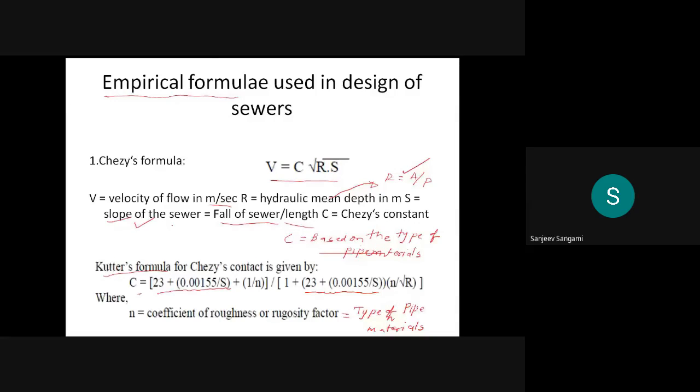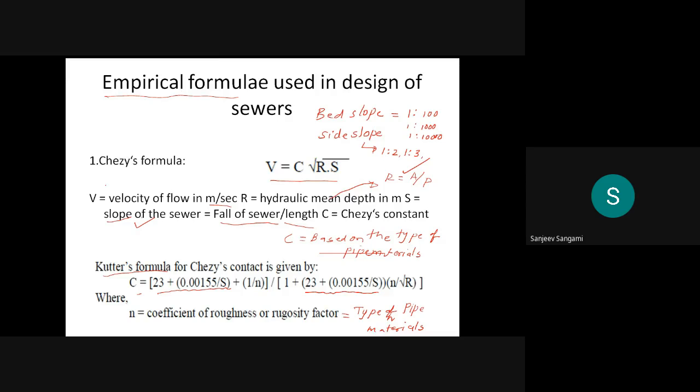Bed slope will always be 1 in 100, 1 in 1000, and 1 in 10,000. Side slope will always be 1 is to 2, 1 is to 3. So like that, it will be there.